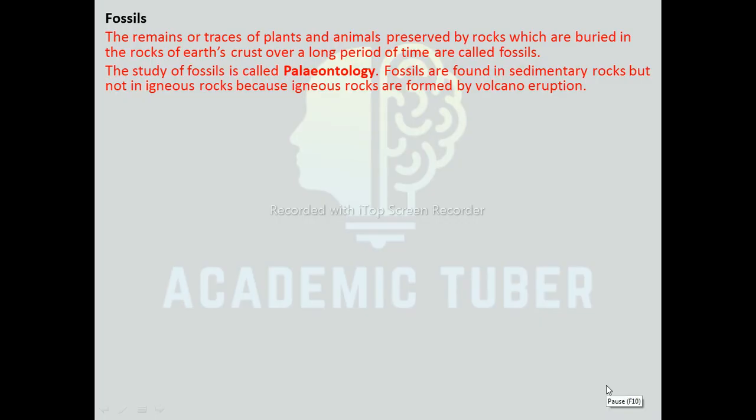Now we are going to discuss fossils. The remains or traces of plants and animals preserved by rocks, which are buried in the rocks of Earth's crust over a long period of time, are called fossils. The study of fossils is called paleontology. Fossils are found in sedimentary rocks but not in igneous rock because igneous rocks are formed by volcanic eruption.